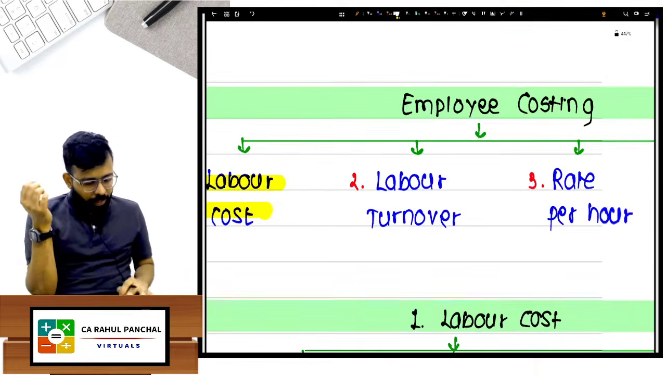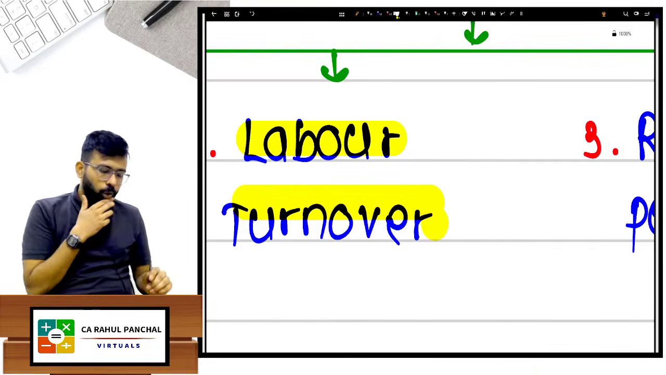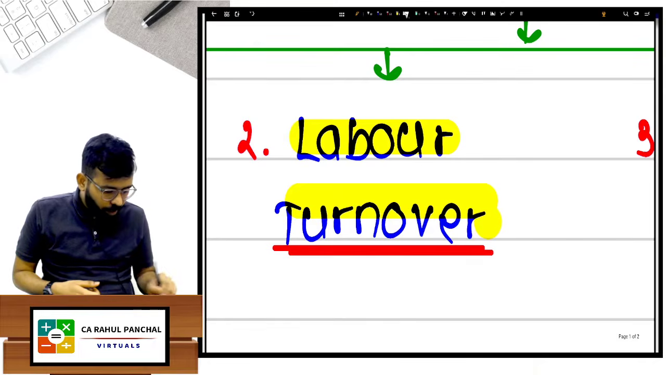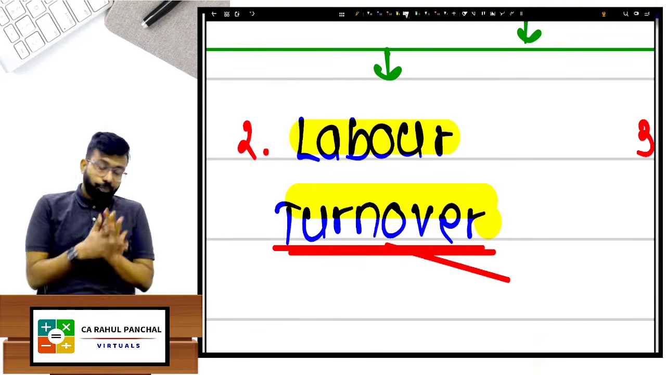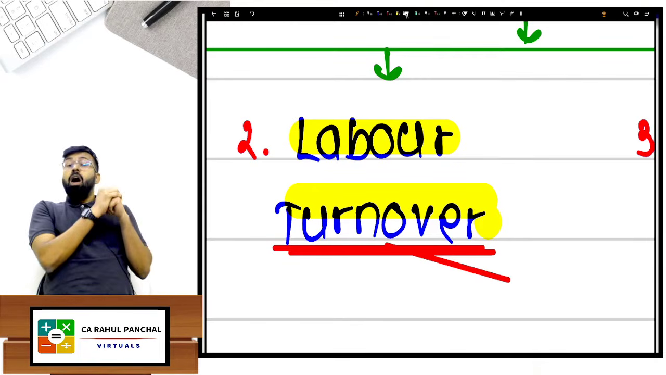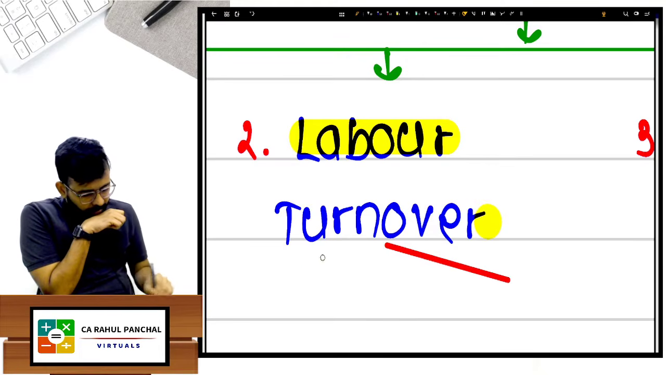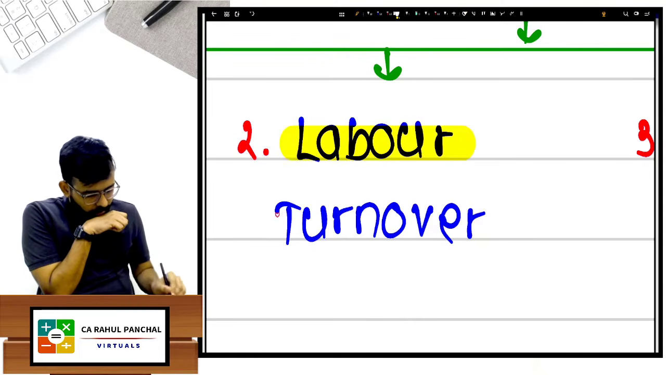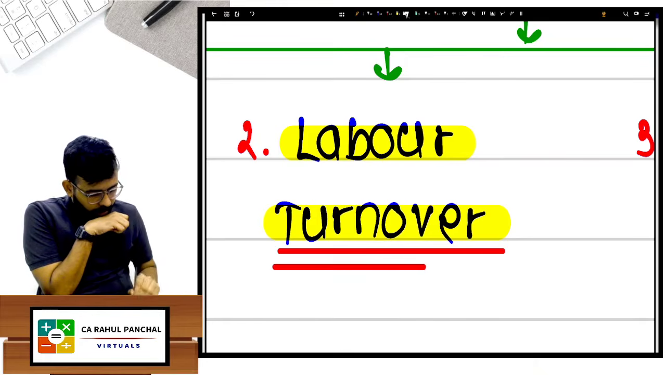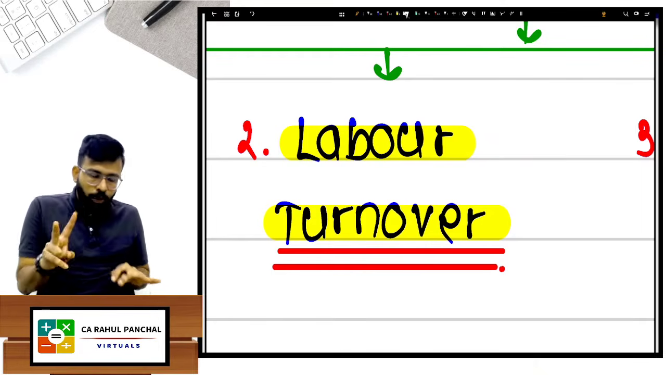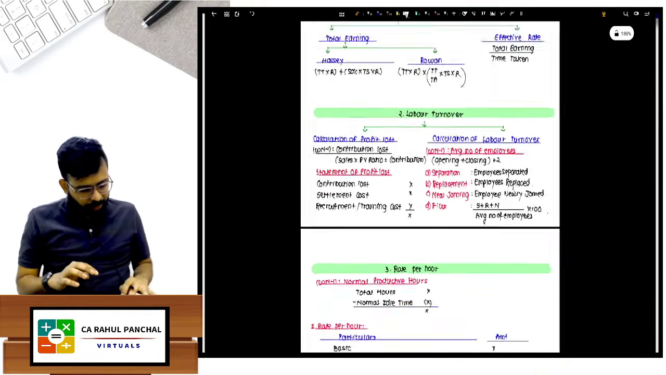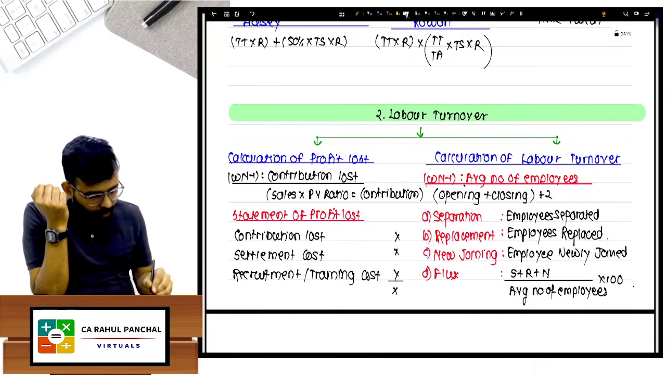Moving ahead. Now labor turnover. Sir, what is labor turnover? Again, we are done with material turnover in a video. Now when I say labor turnover, what does it mean? Understand this. When I say labor turnover, it means movement. Two types of questions can be asked here. One is calculation of the profit or loss.